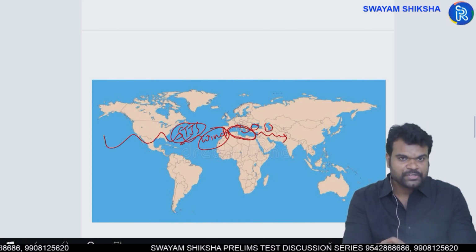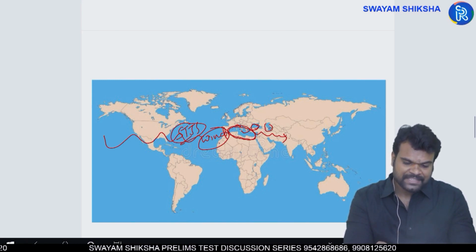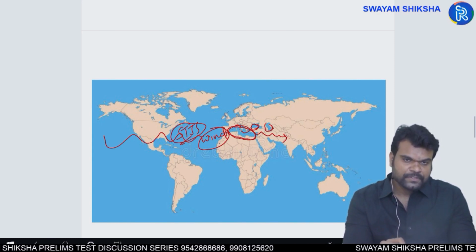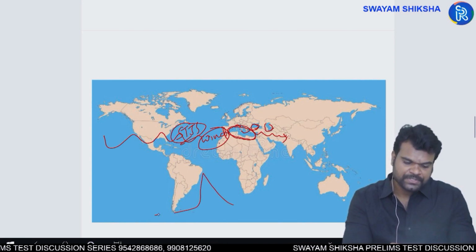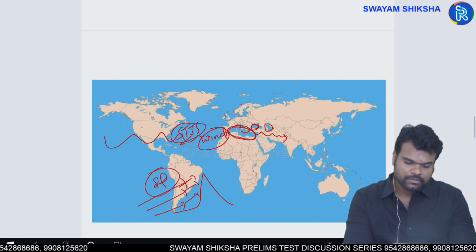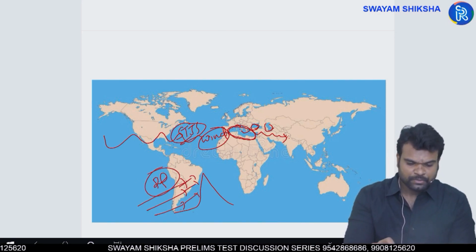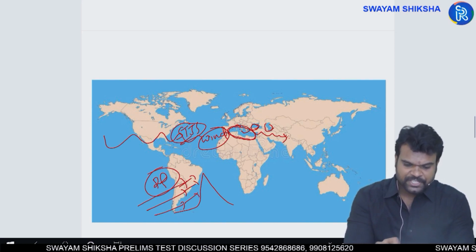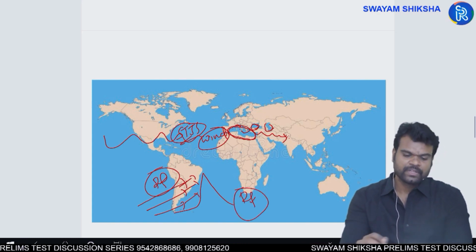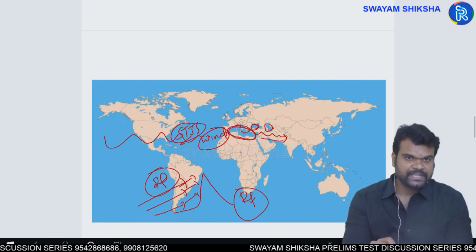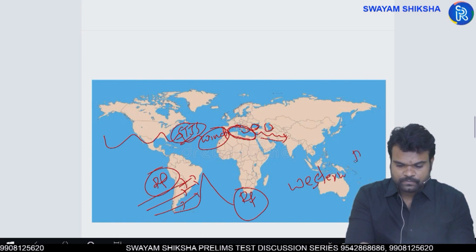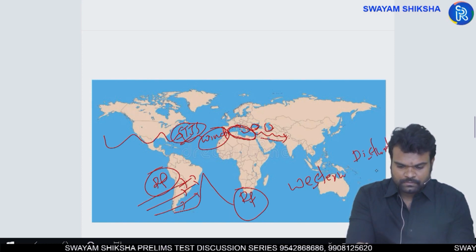So already there are moisture-laden winds. Again, while passing over the Black Sea region and Caspian Sea region, they pick up some more moisture. And when they confront the northwestern part of India, where you have the Himalayan mountain system, these moisture-laden winds yield orographic rainfall. Because of the jet streams, the northwestern part of India experiences rainfall, and these winds are called western disturbances.